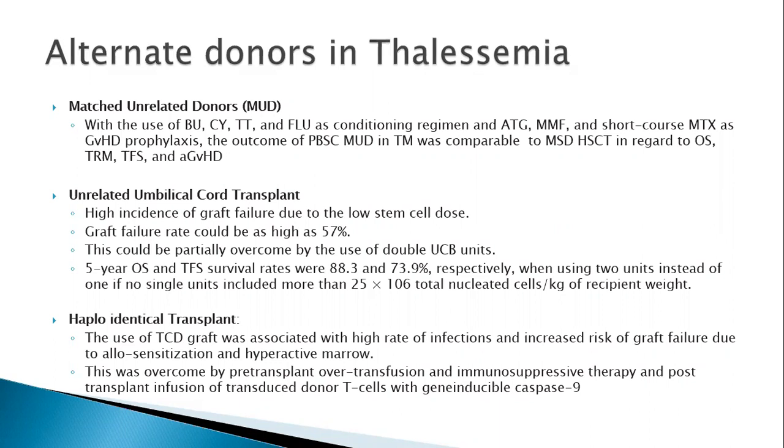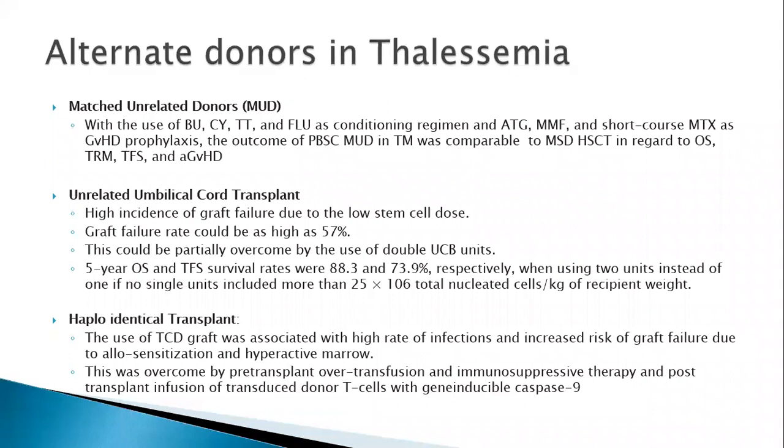And even with this, there are comparable outcomes in terms of overall survival and thalassemia-free survival when we use 2 units instead of 1 unit, especially when the total nucleated cells are more than 25 x 10^6 cells per kg of the recipient, not the donor.